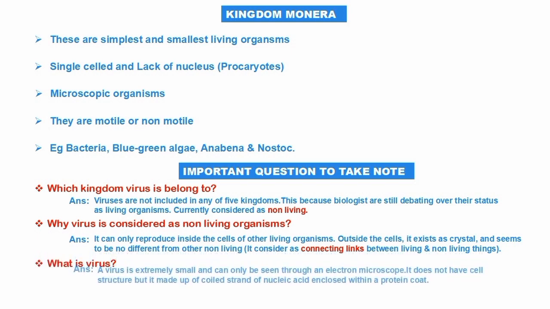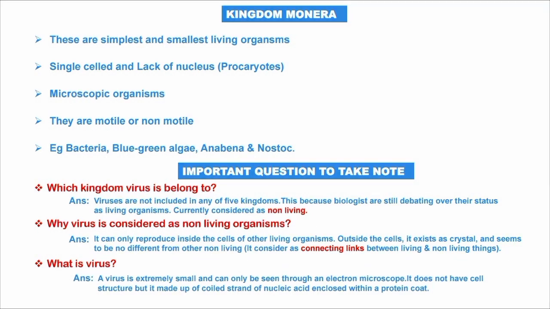Question number 3. What is a virus? A virus is extremely small and can only be seen through an electron microscope. It doesn't have a cell structure, but is made of a coiled strand of nucleic acid enclosed within a protein coat. So you have to pay attention and take note of this. It's currently considered a non-living thing, and it is a connecting link between living things and non-living things. Sometimes you may call it a borderline.